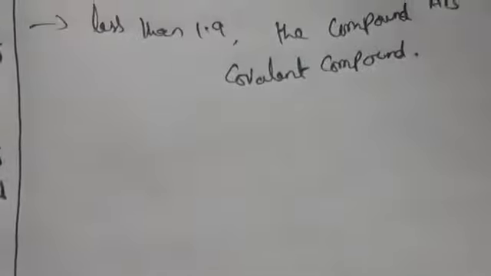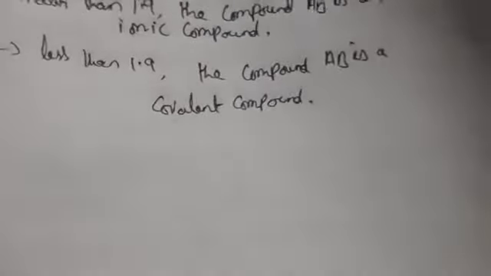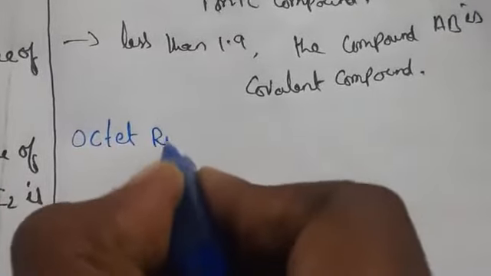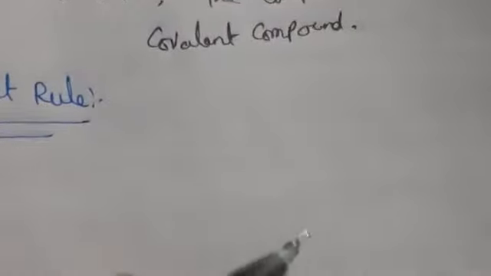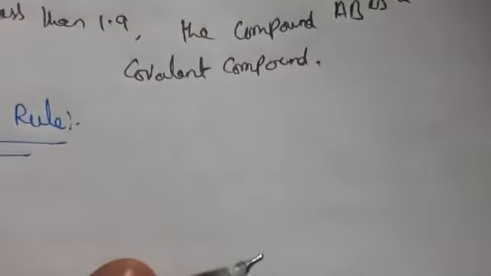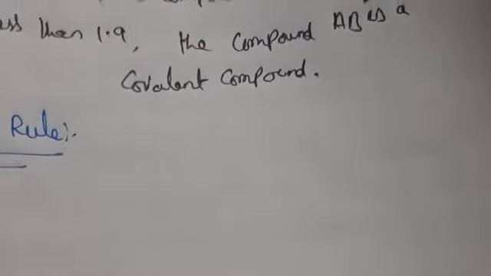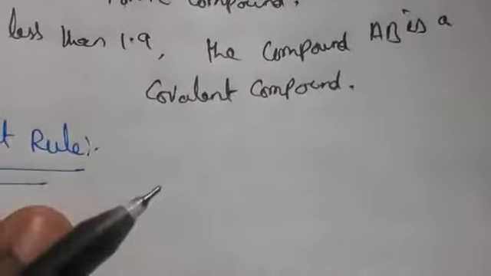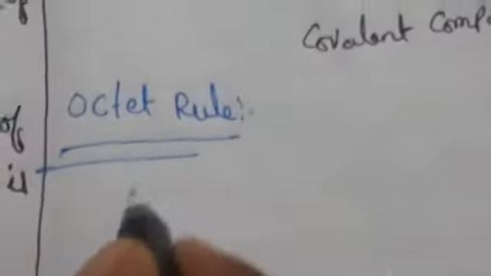So this is about Fajans' rule, and ionic compounds we have discussed up to now. Now let us discuss the octet rule. What is octet configuration? It should have 8 electrons in the outermost shell. What is the octet rule? According to this, atoms should have 8 electrons in their outermost orbit by losing, gaining or sharing electrons, to have 8 electrons in the valence shell. This is known as the octet rule.